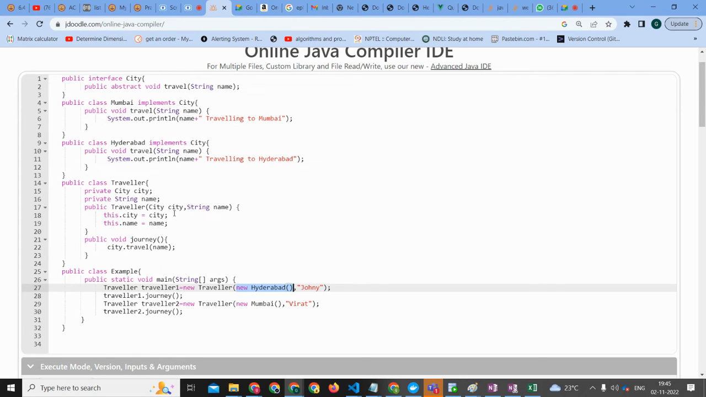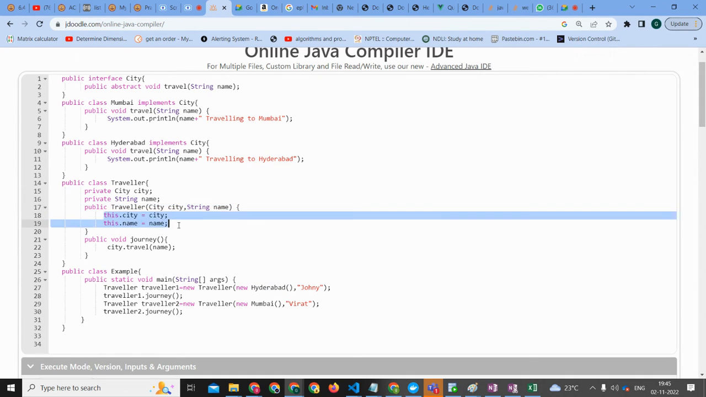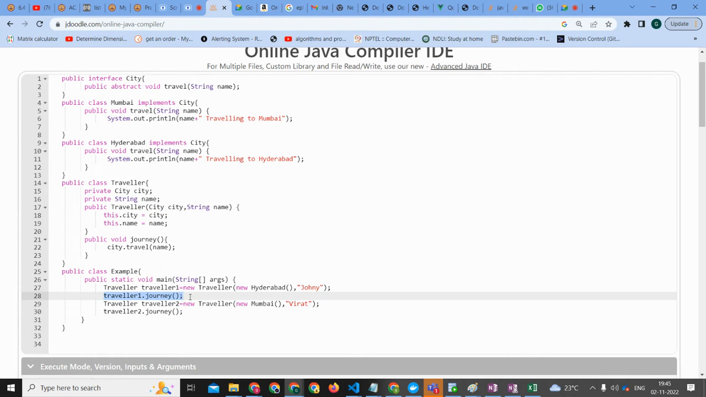This is the String name that we are passing, Johnny. That's okay. Abrar, you were saying something. Okay, go ahead, Aditya. And the traveler class has been defined only. So we go to line number 17, and all these things we are fixing up, right? So city is basically going to be the Hyderabad object, correct? And the name is going to be Johnny. That's fine. So then we go to the traveler one dot journey method.